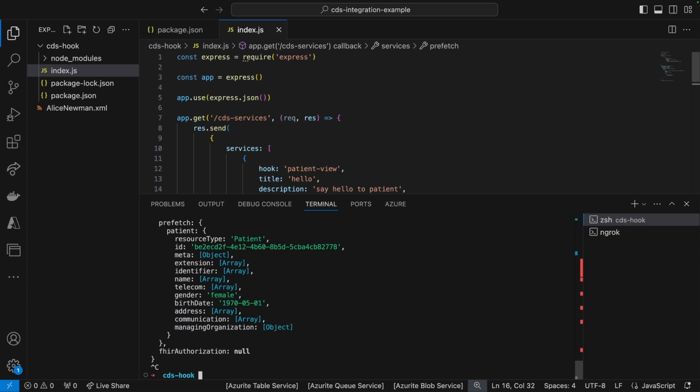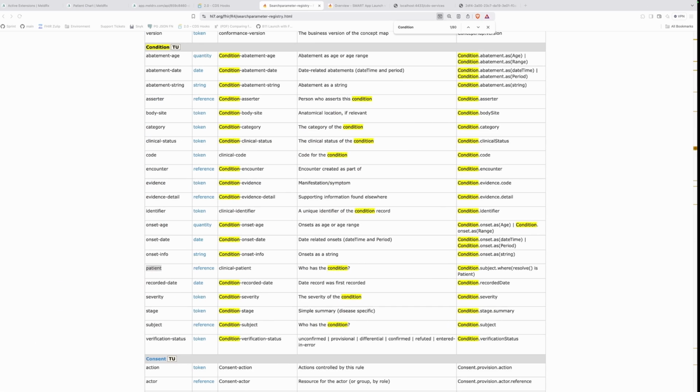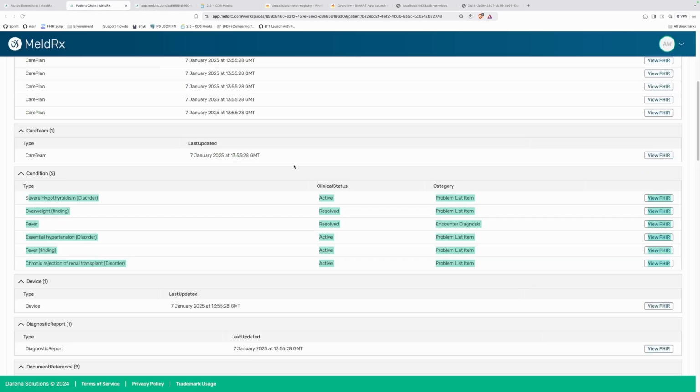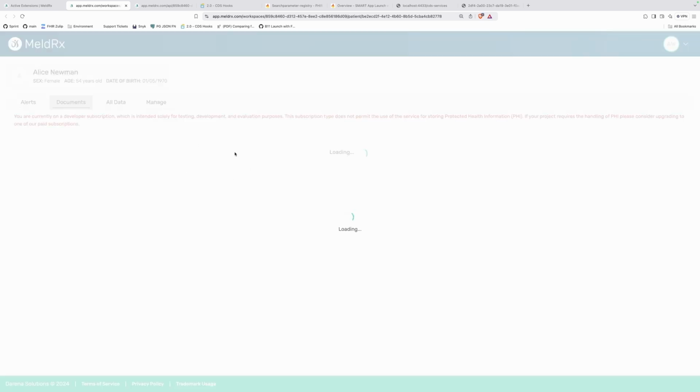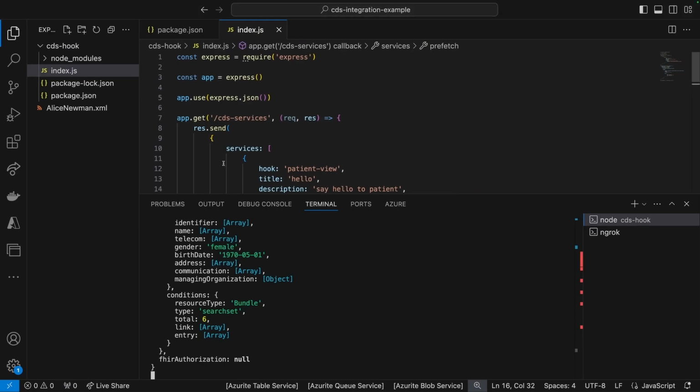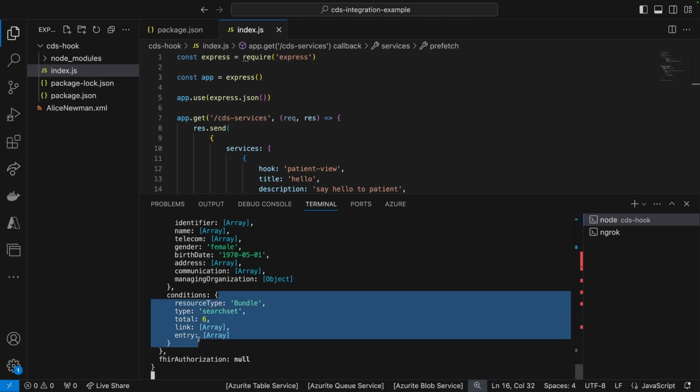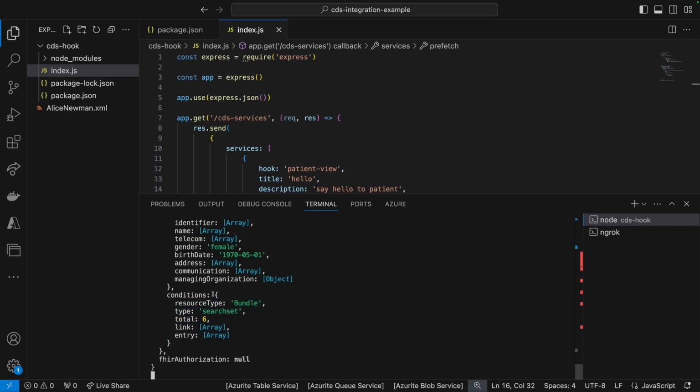So we've added that. Let's go ahead, reload. I'm going to go ahead and reload the EHR. And there we have it. So conditions is a bundle, and we have the 6 entries in there. Okay. So this is a standard FHIR bundle with the search set result.